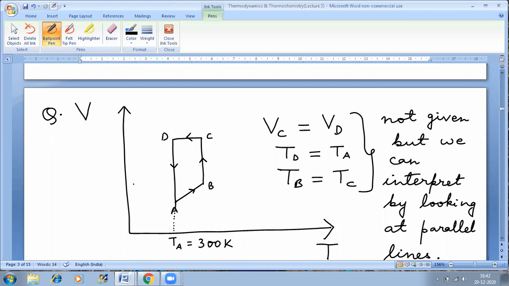So VC is same as VD. So instead of saying VC by VB, I can also say VD upon VB because VD is nothing but same as VC.